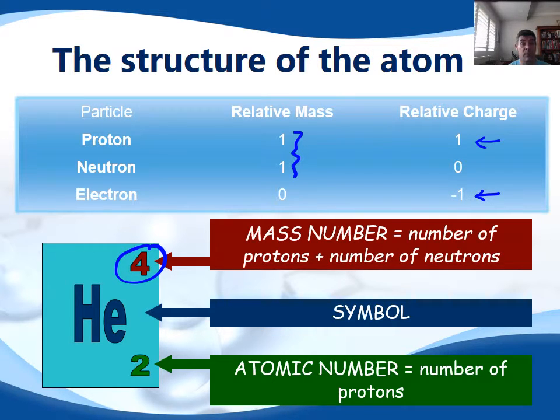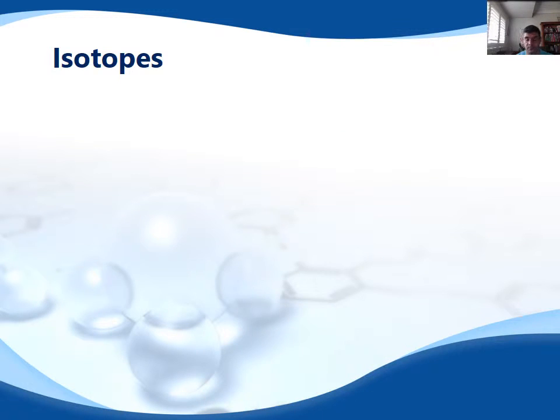So therefore we can very easily get to the number of neutrons by subtracting the atomic number from the mass number. So mass number minus the atomic number is going to equal the number of neutrons. And this is going to be important as we start our assessment of stability, nuclear stability.